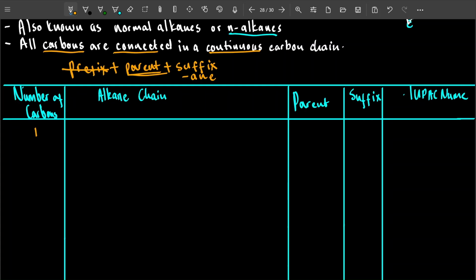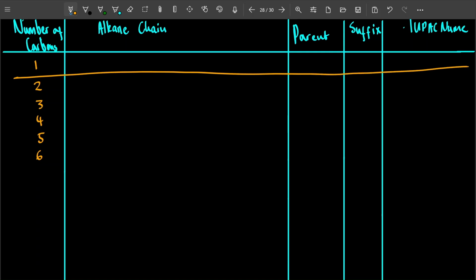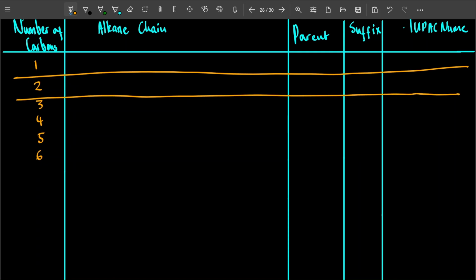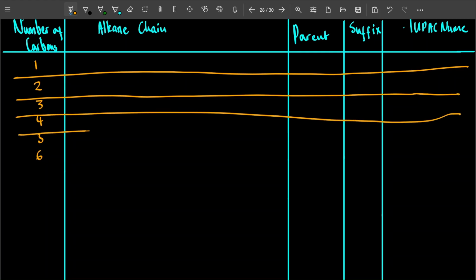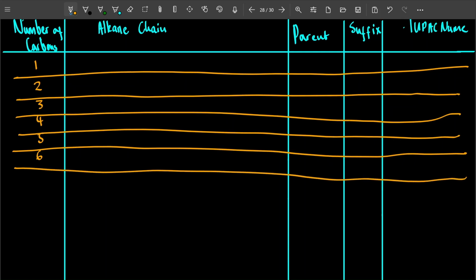Okay, so let's go through them. Starting from 1, we go 2, 3, 4, 5, 6. Maybe I'm going to have to put a line. I'm sorry for this. 2, and then we go to 3, and then 4, and then 5, and then 6, right? Something like that.